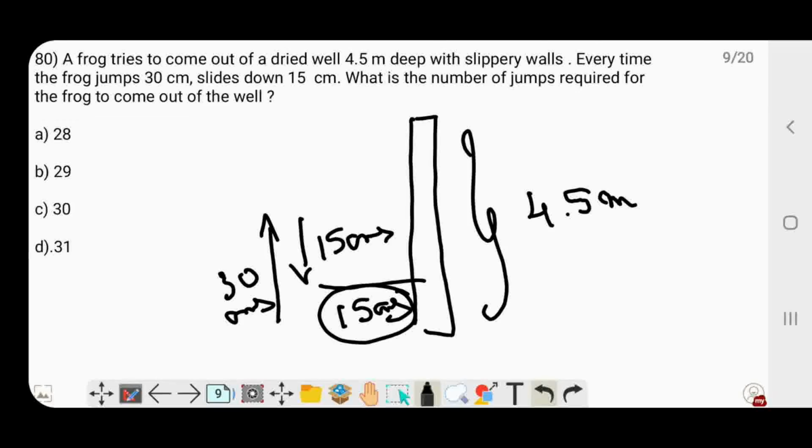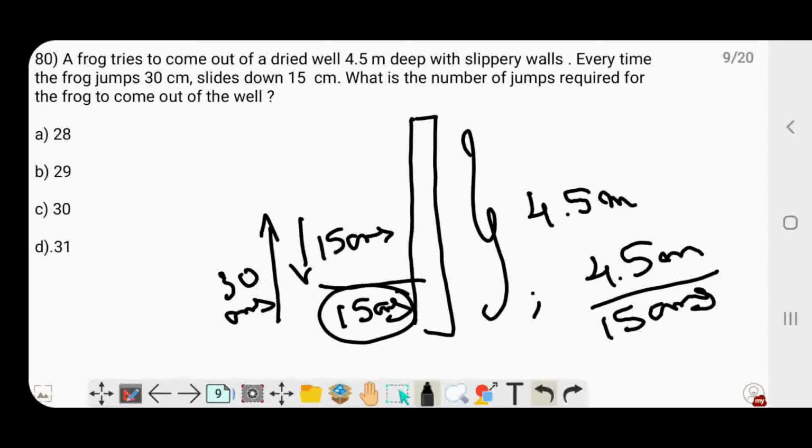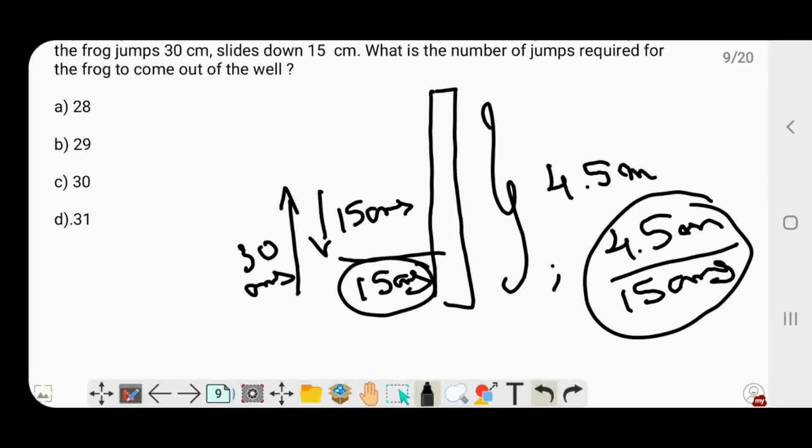In one jump, basically. So normally what you would do is divide 4.5 meters by the 15 centimeters covered in one jump, and you would get 30 jumps. But when the frog completes its 28th jump, it is already at 4.2 meters.